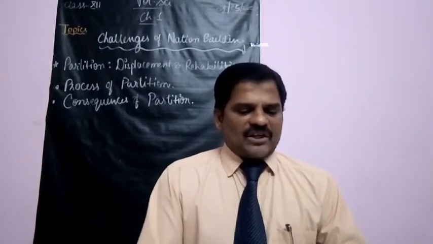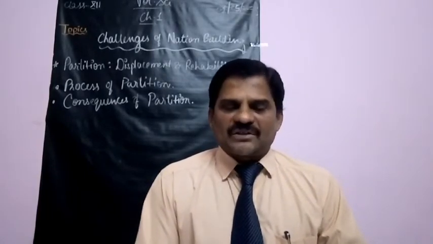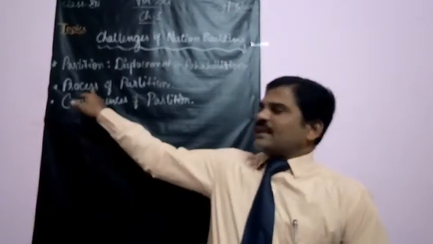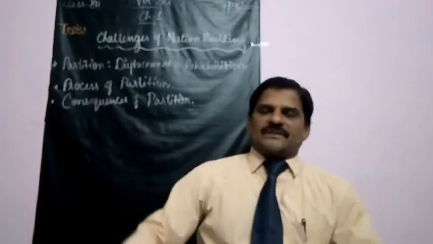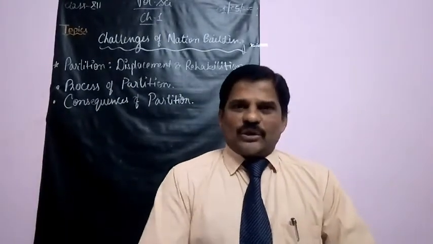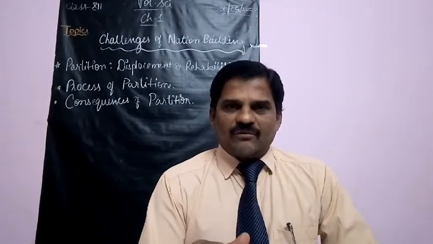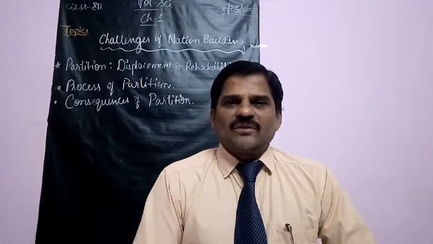Hence two nations came into existence, one is Bharat, another is what? Pakistan. Now students, we will go to the next step, that is the process of partition. As I told you, partition was not done with an easy process.